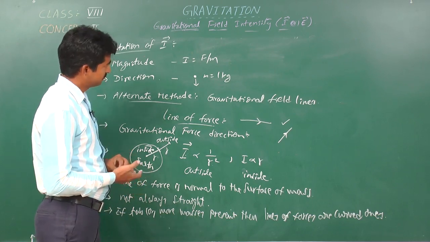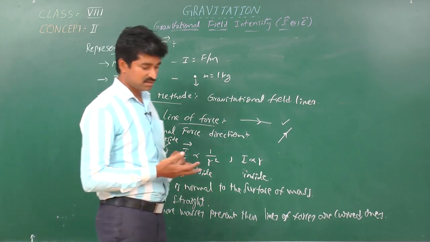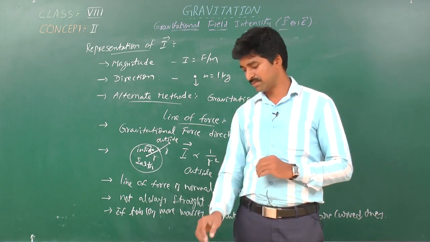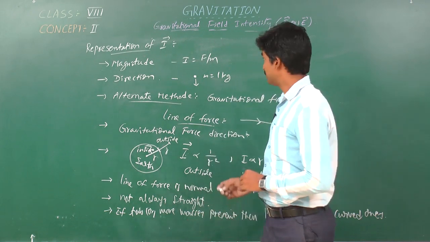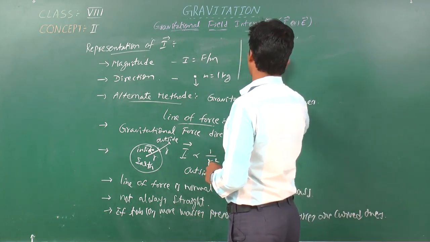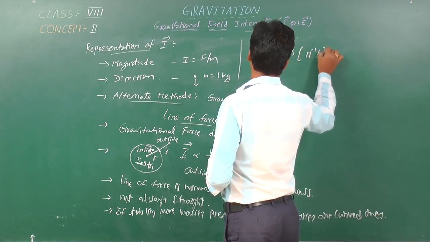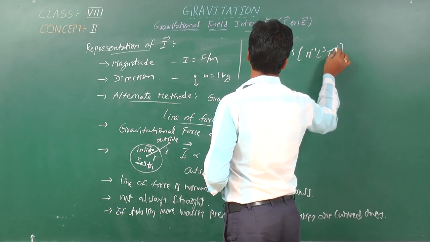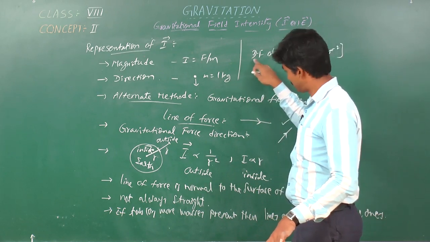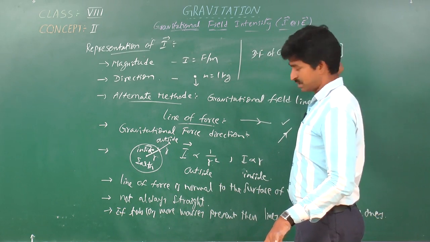Regarding the first concept and second concept, we have completed two concepts till now. In the first concept, it is purely about G, and remember the dimensional formula of capital G, which should be covered in the first concept. The dimensional formula of G is M power minus 1 L cube T power minus 2. A very important point.